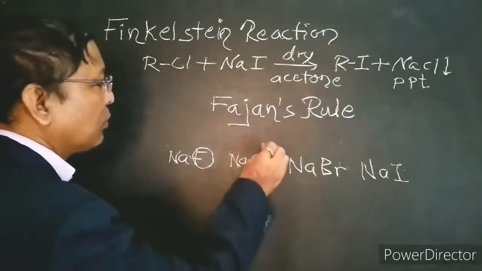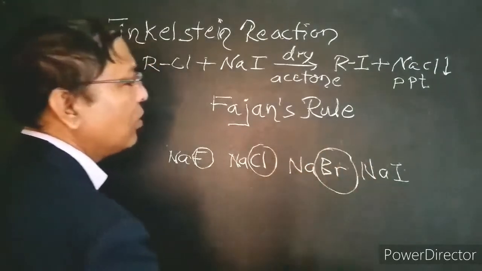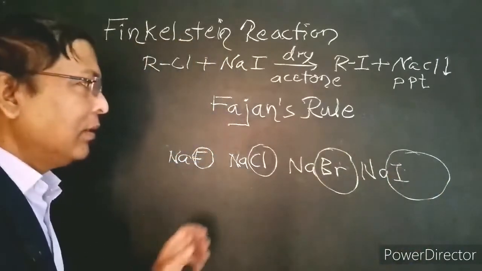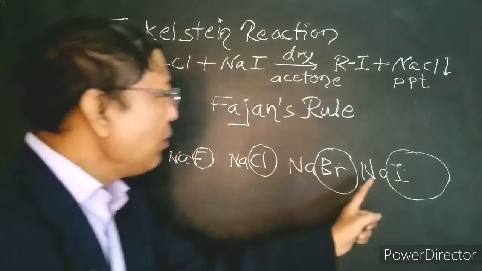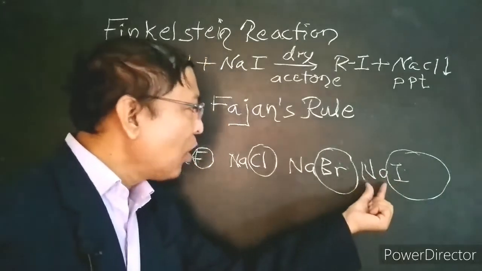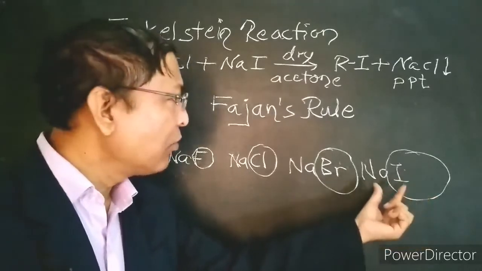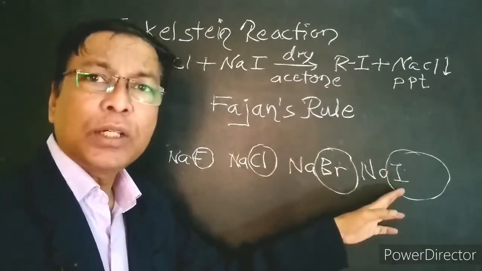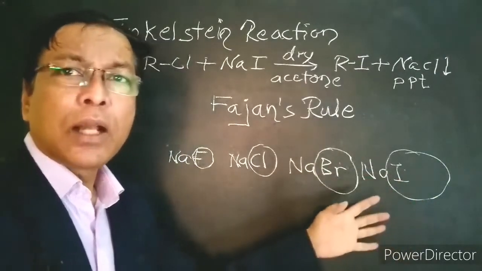Fluorine is smaller than chlorine, chlorine is smaller than bromine, and bromine is smaller than iodine. This indicates that sodium iodide has the smaller cation and larger anion, therefore it has maximum covalent character in it. So it behaves like a covalent compound.